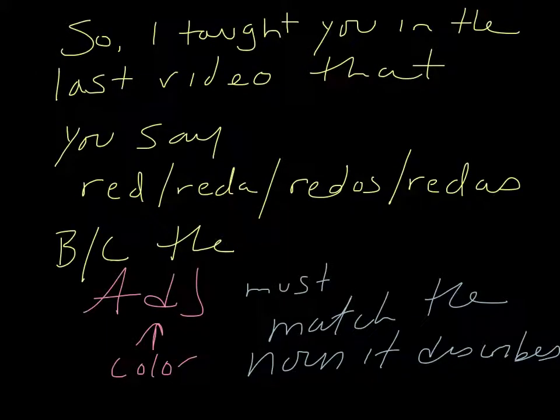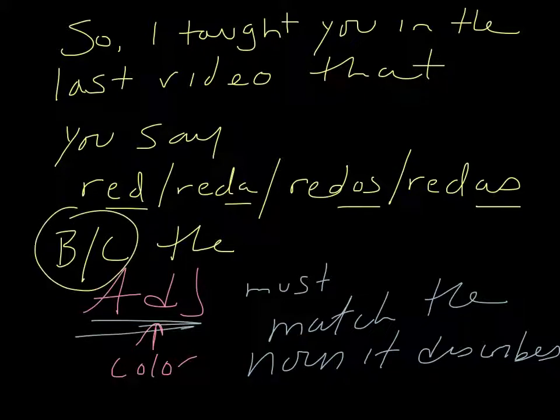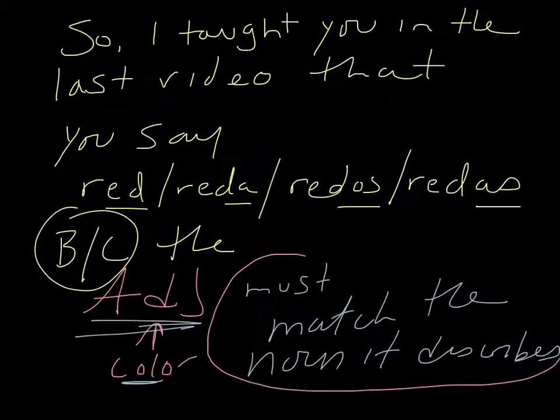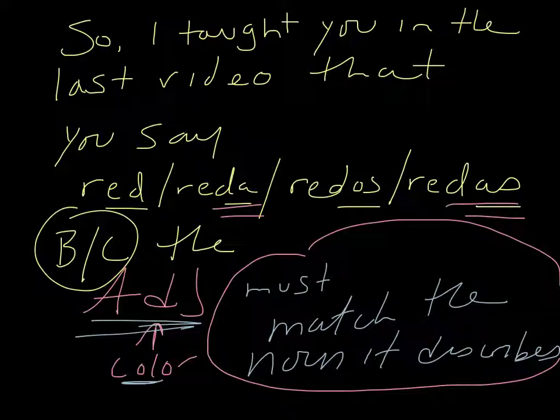So, I taught you in the last couple of videos that in Spanish you do say rojo, roja, you also say rojos and rojas. Because the adjective, in this case the color, must always match the noun it describes. In gender, which we don't have in English, that would be the roja, and also in number, also what we don't have in English. For example, you would just say the red car or the red cars. You pluralize cars, but you don't say the reds cars. In Spanish, you do. You pluralize the adjectives.